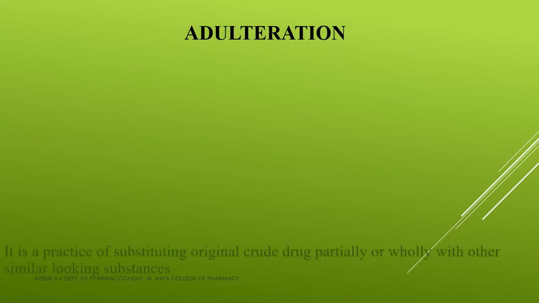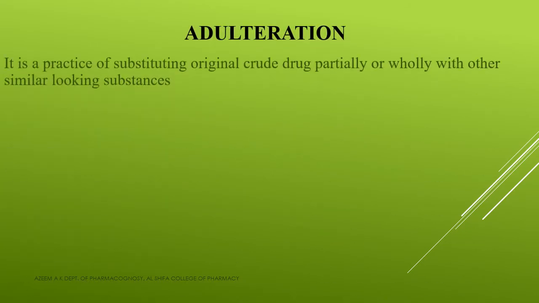Clear? Okay. So now we can see what is adulteration. I already told that in Malayalam it is called മായം ചേർക്കൽ. Adulteration is the practice of substituting an original crude drug, either partially or wholly, with other similar looking substances.